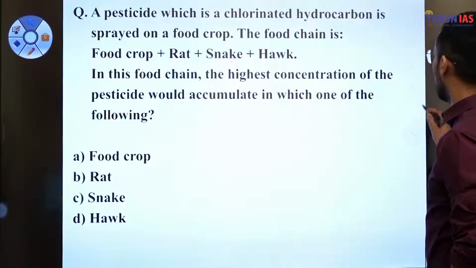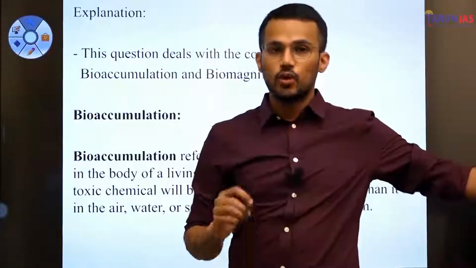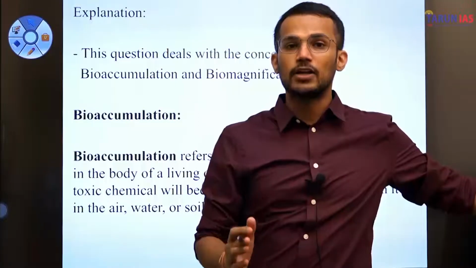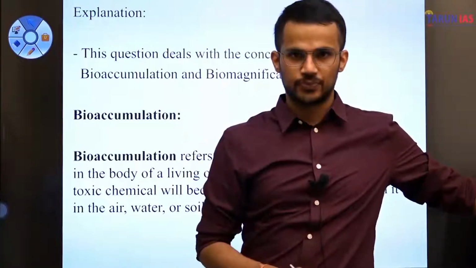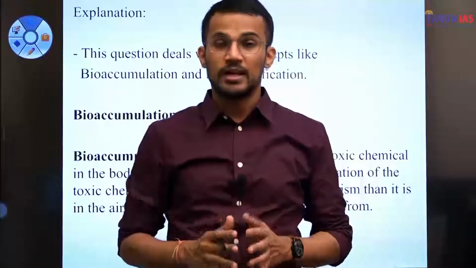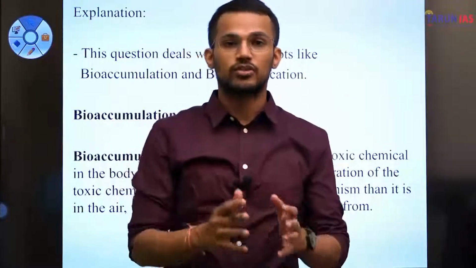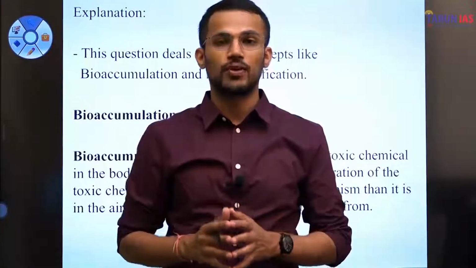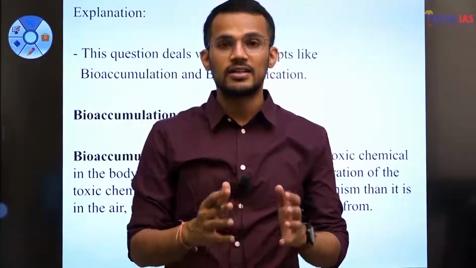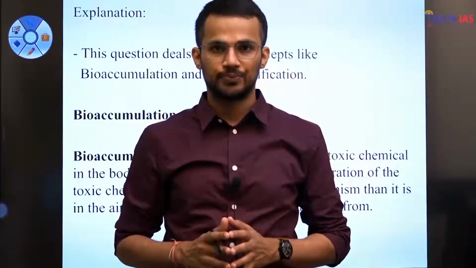This question is about two very important concepts related to ecology, and that is bioaccumulation and biomagnification, right? So whenever we talk about a food chain, it is not only energy that is transmitted amongst different trophic levels, but apart from energy, certain contaminants are also passed through these trophic levels.